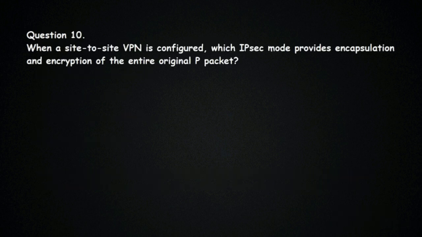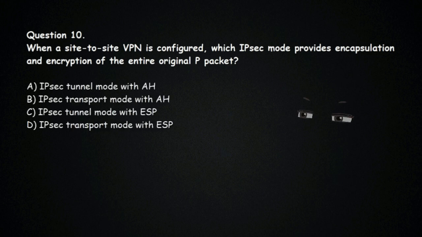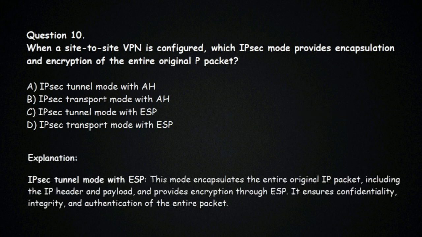Question 10. When a site-to-site VPN is configured, which IPsec mode provides encapsulation and encryption of the entire original IP packet? Options. Answer is C. IPsec tunnel mode with ESP. This mode encapsulates the entire original IP packet, including the IP header and payload, and provides encryption through ESP. It ensures confidentiality, integrity, and authentication of the entire packet.